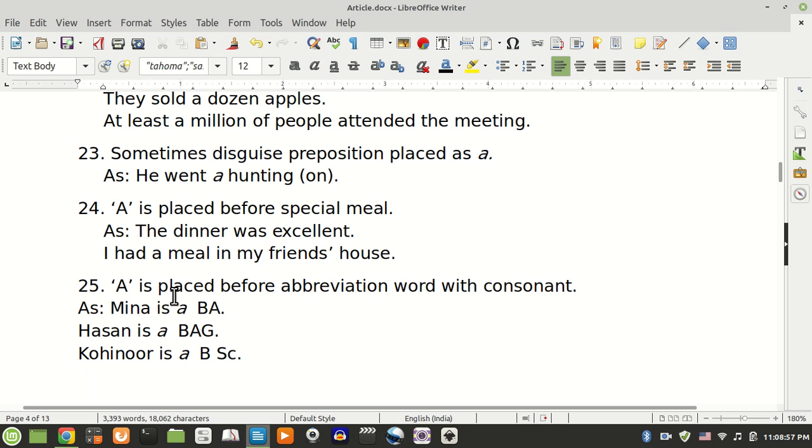Rule 25. A is placed before an abbreviated word beginning with a consonant sound. As, Mina is a BA. Hassan is a BAG. Kohinoor is a BSc.